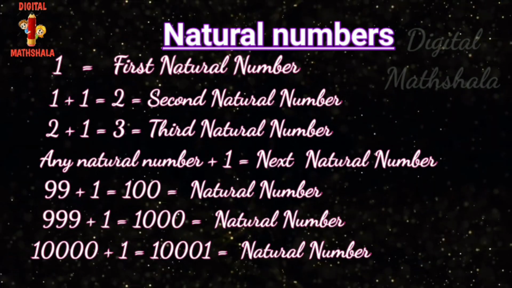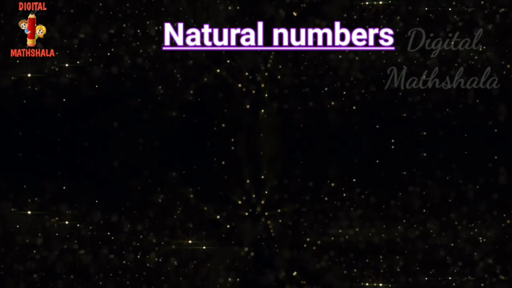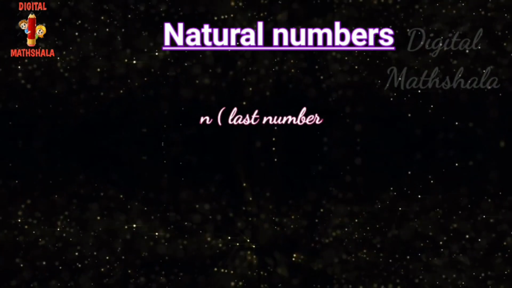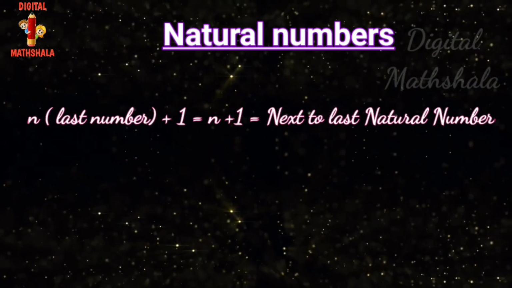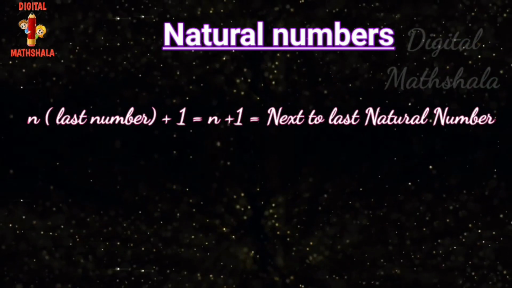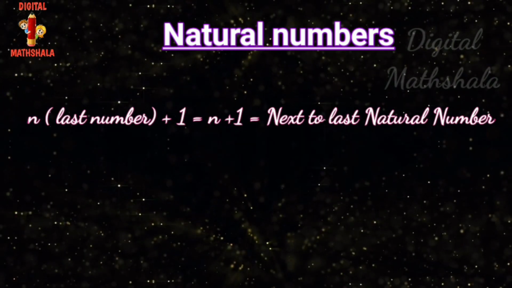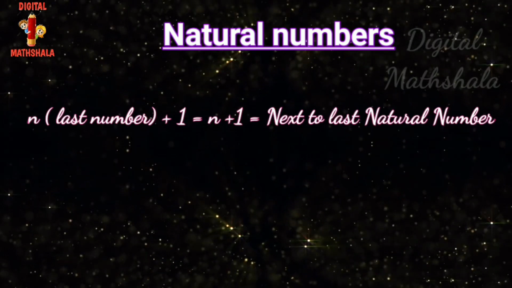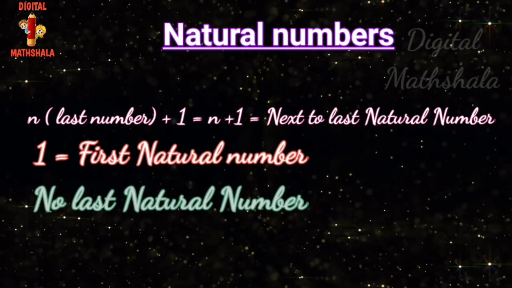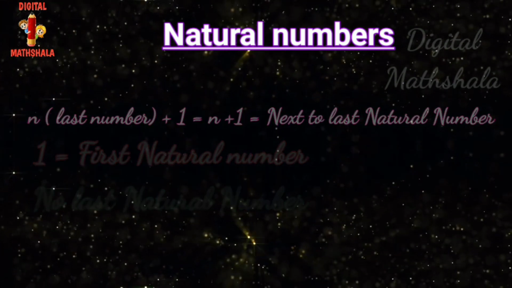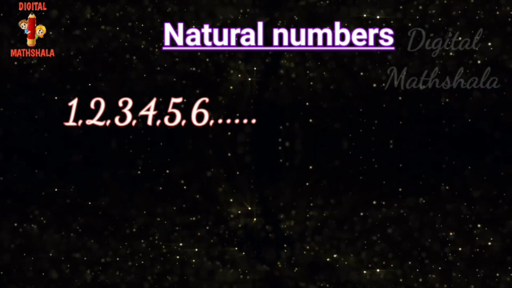There is no last or greatest natural number. For example, if we assume that there is a last or greatest natural number n, then by adding 1 to it, we get the natural number n plus 1, which is next to the last natural number. Hence we observe that 1 is the first natural number and there is no last natural number. Thus, there are infinitely many natural numbers.